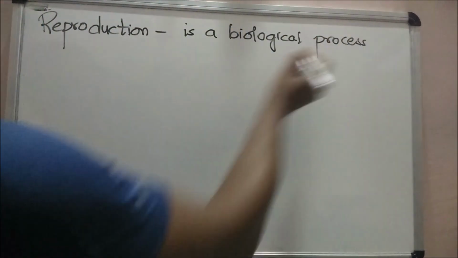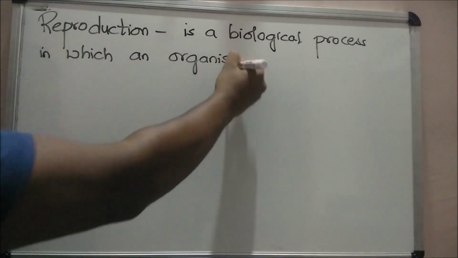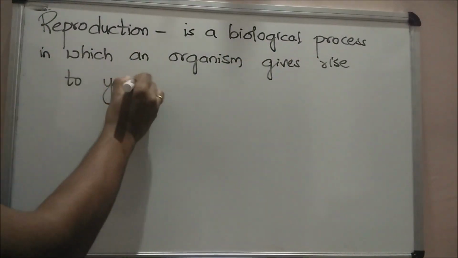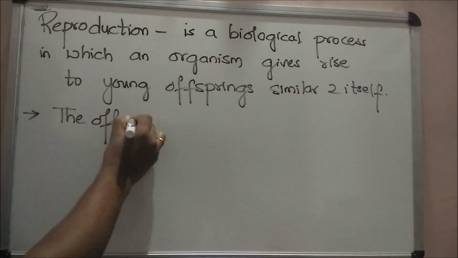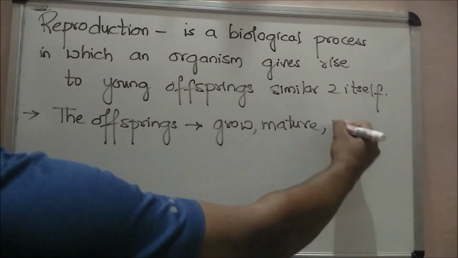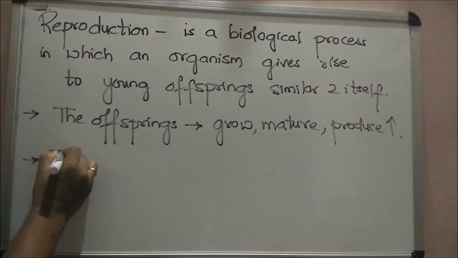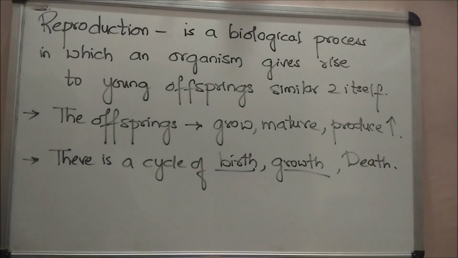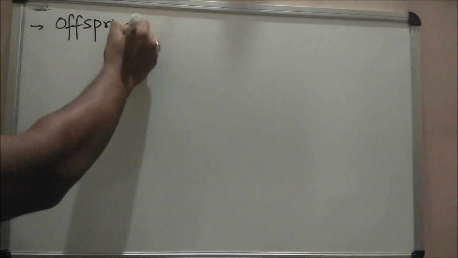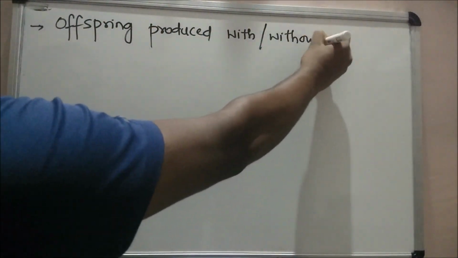Introduction. What is reproduction? Reproduction is a biological process in which an organism gives rise to young offsprings similar to itself. The offsprings grow, mature and produce new offsprings. Thus, there is a cycle of birth, growth and death. Reproduction enables the continuity of the species generation after generation.